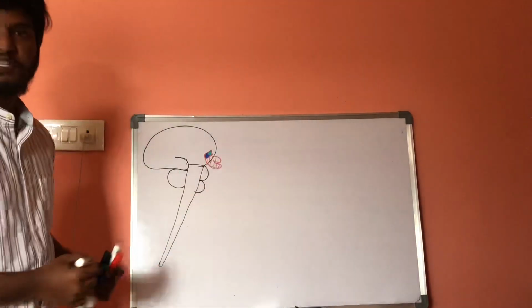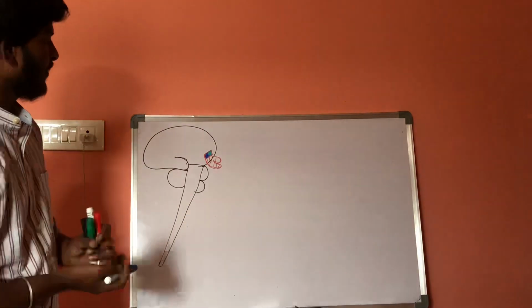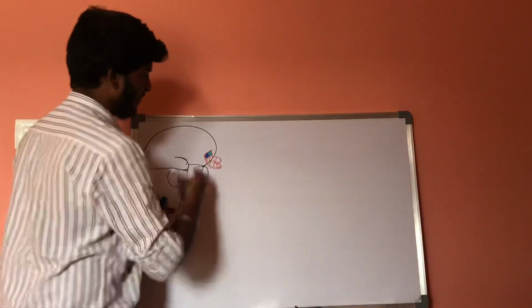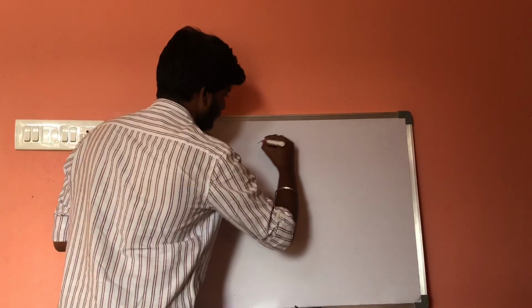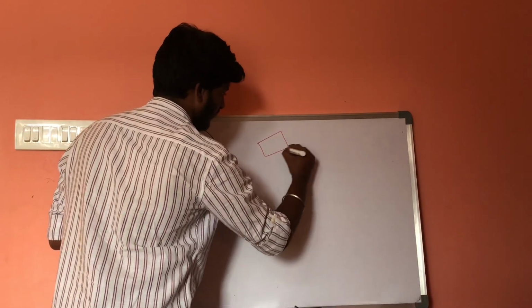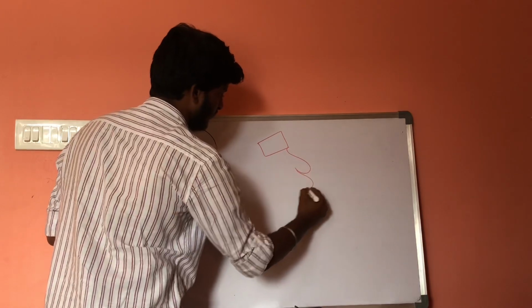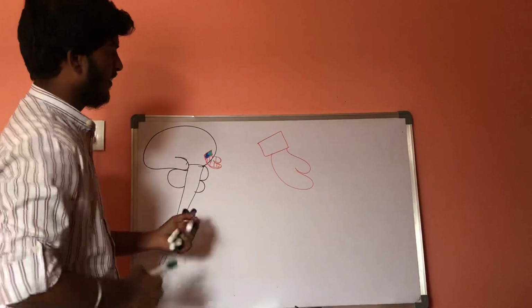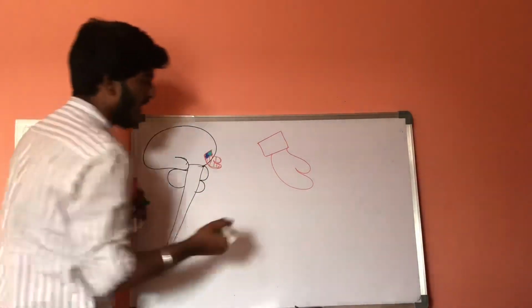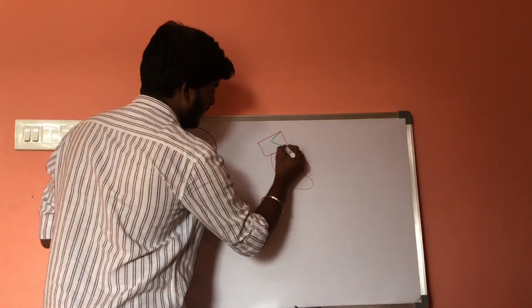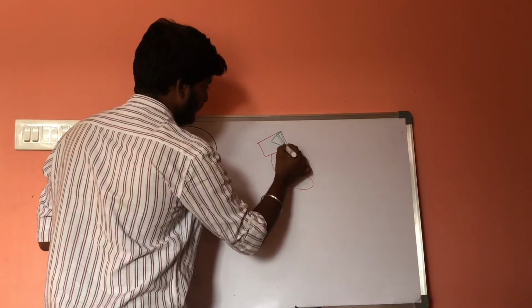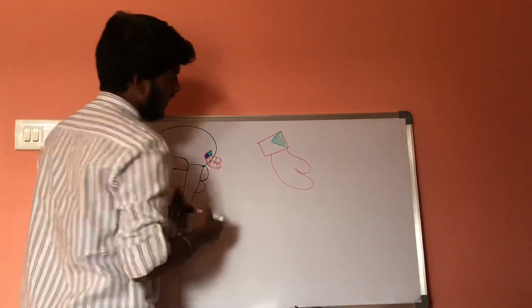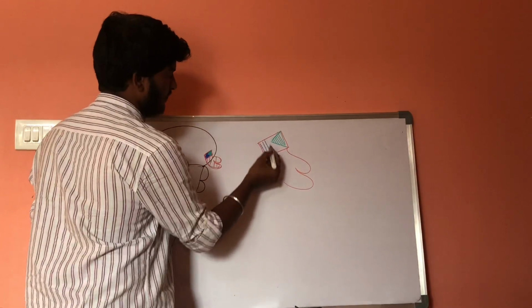Let us draw the thalamus here and the hypothalamus here. The hypothalamus consists of an anterior part and a posterior part.